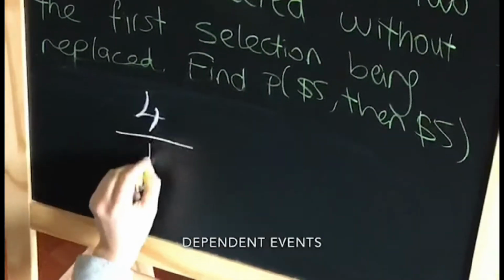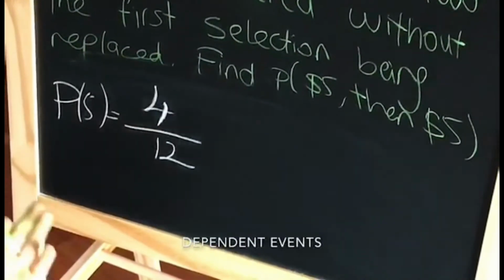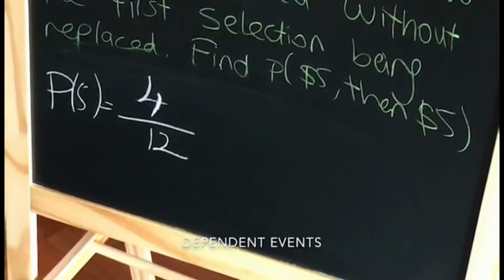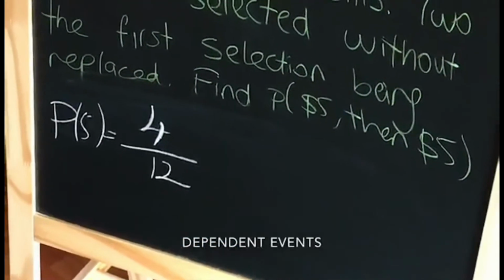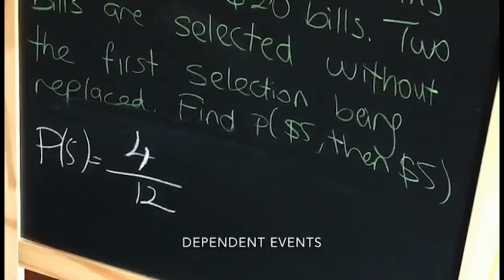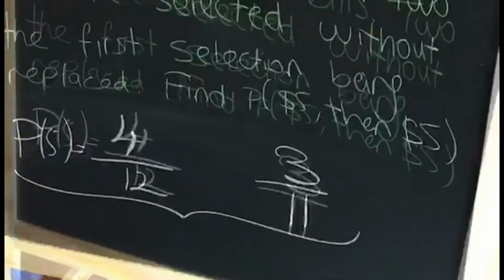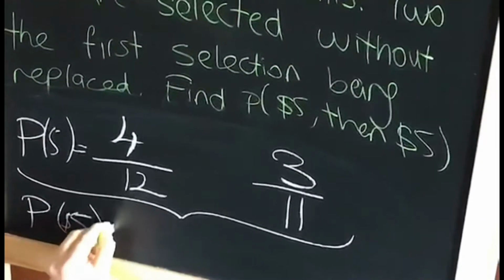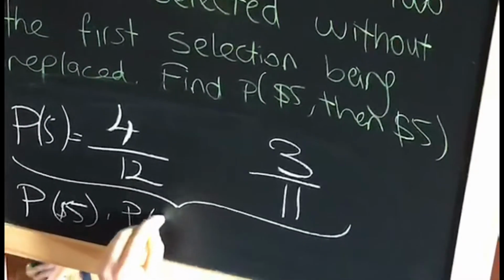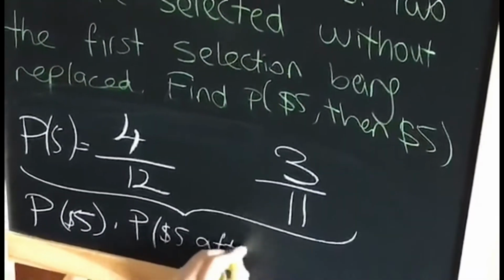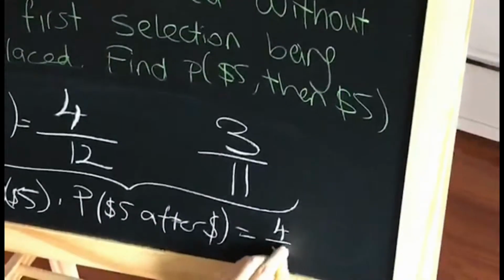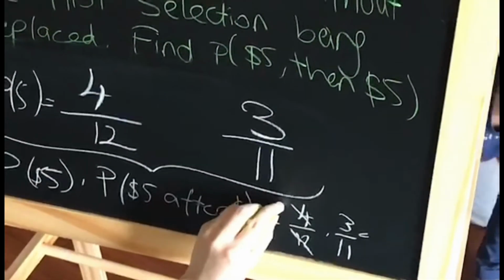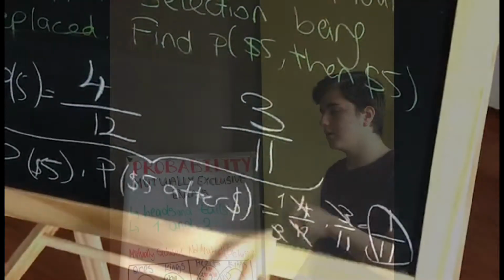Question. A purse contains 4 $5 bills, 5 $10 bills, and 3 $20 bills. 2 bills are selected without the first selection being replaced. Find the probability of a $5 bill, then a $5 bill. Solution. There are 4 $5 bills, and the total number of bills in the purse is 12. So the probability of a $5 bill is 4 over 12. The result of the first draw affected the probability of the second draw. So there are 3 $5 bills left. There are a total of 11 bills left.